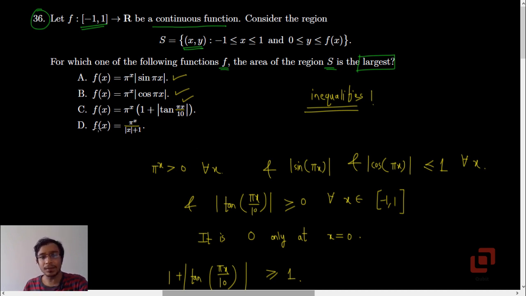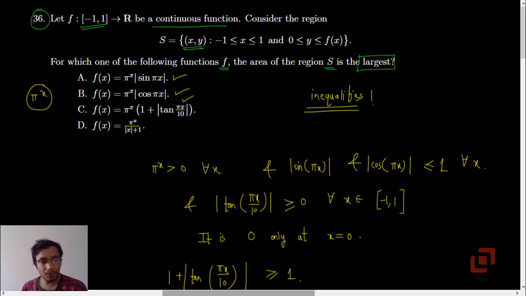So let us first read the options. All of them have π^x in them, so this is acting like the scaling factor. Option A is π^x times |sin πx|, B is π^x cos(πx), C is π^x times (1 + |tan(πx)|/10), and option D is π^x/(|x| + 1).